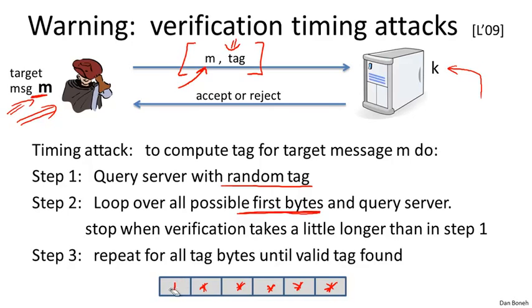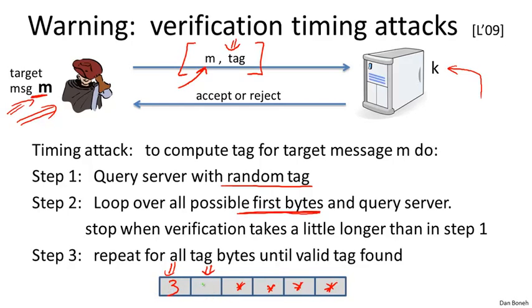If still the server responded very quickly, he's going to try with the byte set to 2. If the server responded quickly, he's going to try with the byte set to 3, and so on, until finally, let's say when the byte is set to 3, the server takes a little bit longer to respond. What that means is that when it did the comparison between the correct MAC and the MAC submitted by the attacker, the two matched on this byte, and the rejection happened on the second byte. Aha, so now the attacker knows that the first byte of the tag is set to 3, and now he can mount exactly the same attack on the second byte.